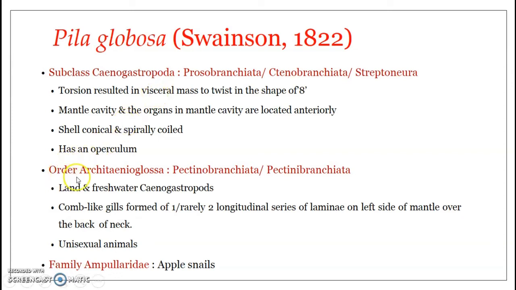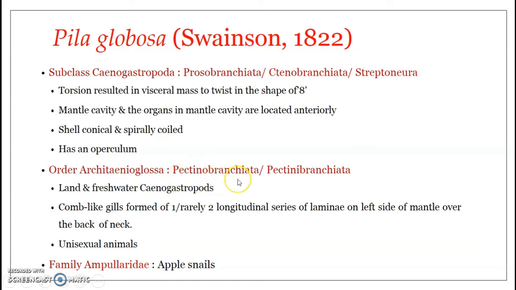Coming to the next taxon under the subclass Cenogastropoda, the Architaenioglossa, it was earlier known as Pectinobranchiata or Pectinibranchiata. The name came from the presence of comb-like gills along the neck region.